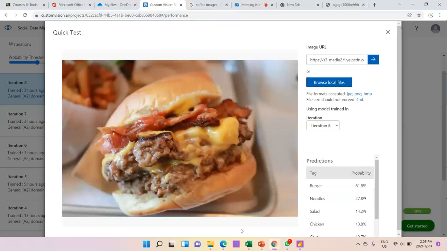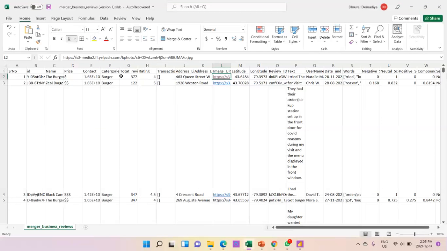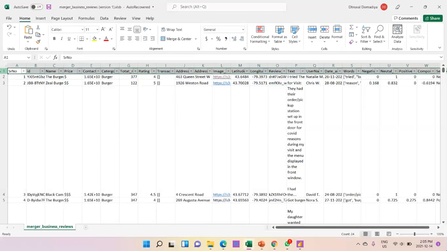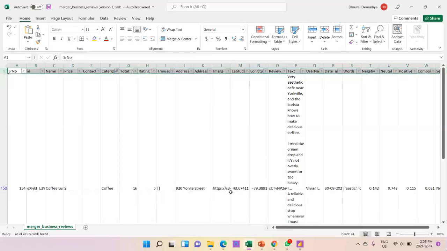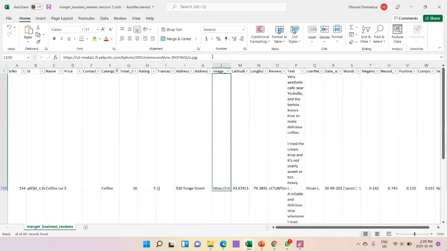Let me perform a test on some other images. Let me filter my data and choose another category. I am choosing the coffee one, and here is the link for coffee, the data that we are fetching.